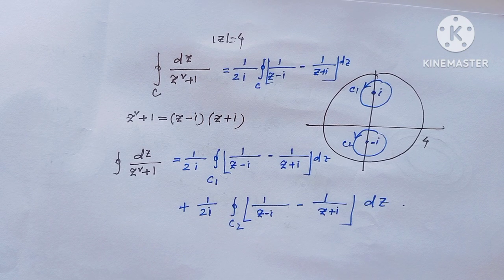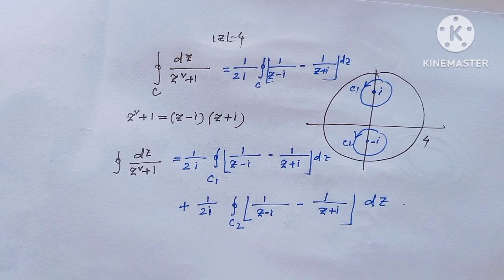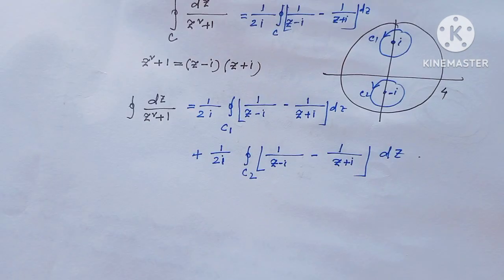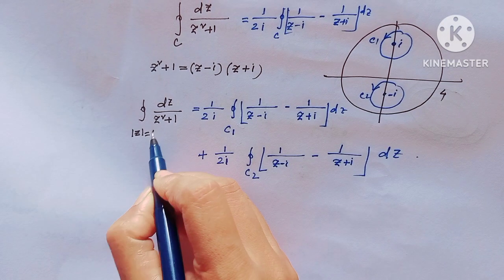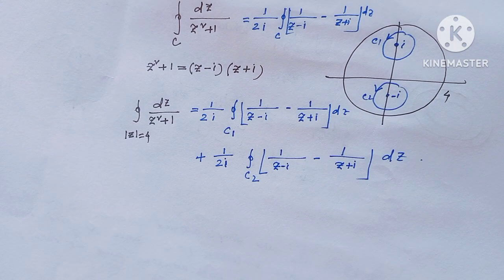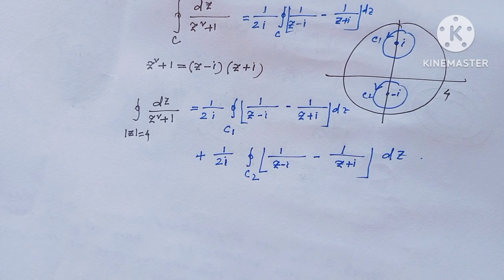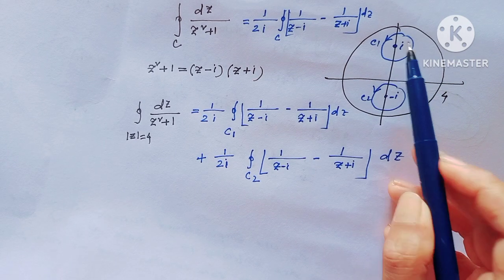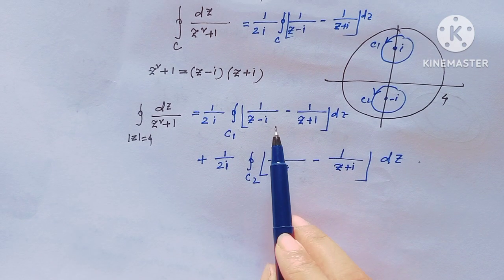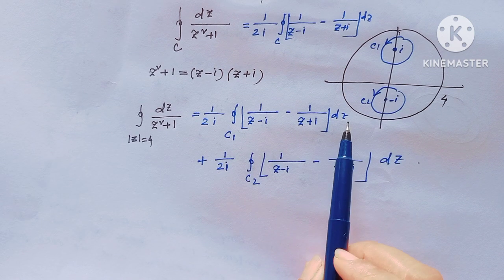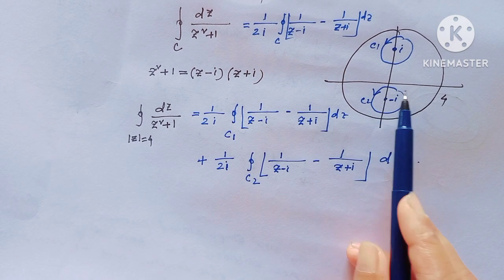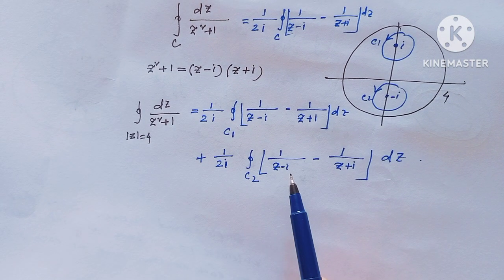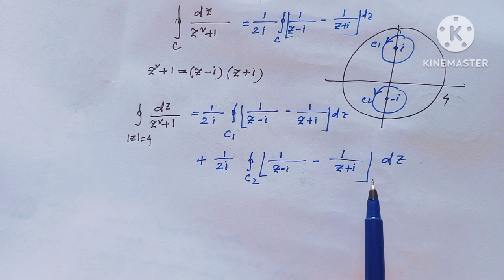Now by the above theorem of multiply connected domains, the integral of dz over z square plus 1 over the region mod z equal to 4 we can write as 1 over 2I times the integration along contour C1 of 1 over (z minus I) minus 1 over (z plus I) dz, plus 1 over 2I times the integration along contour C2 of 1 over (z minus I) minus 1 over (z plus I) dz.